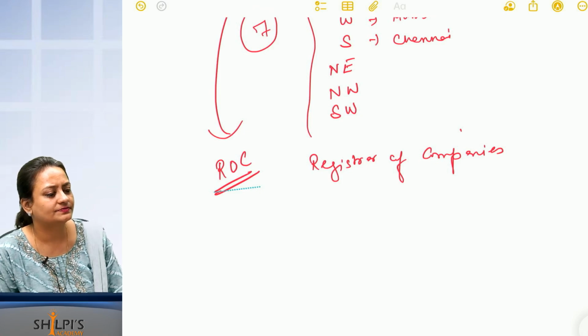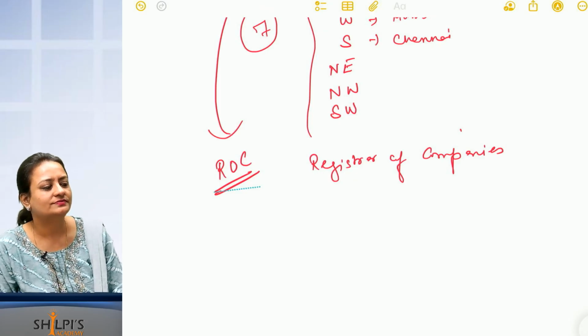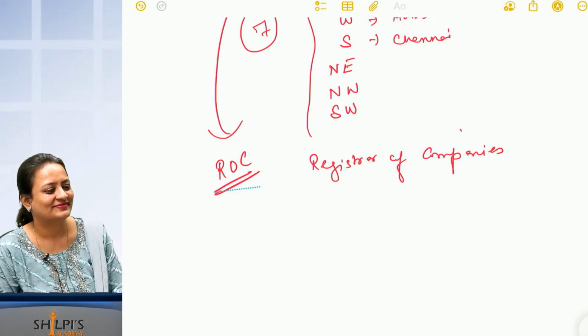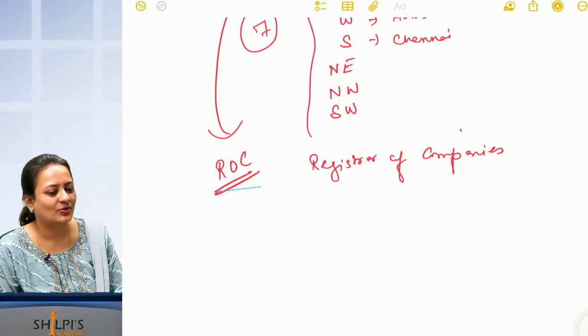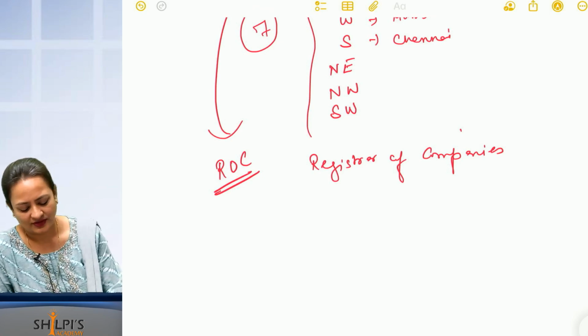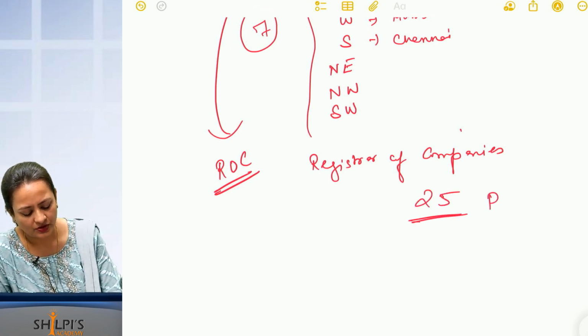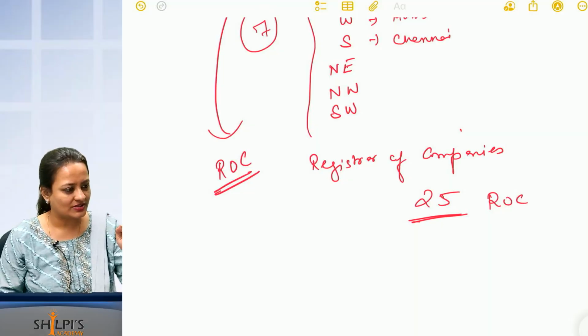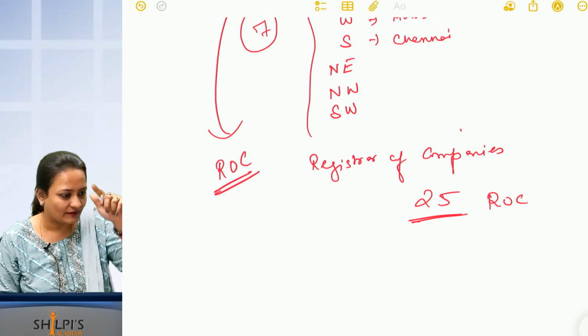Any idea? Approximate number? Try, nothing will happen if it is wrong. Regional directors are 7. Then ROCs, how many do you think? Don't you think every state should have an ROC? There are a total of 25 ROCs. Some states have one ROC. Some small 2-3 states have together one ROC.